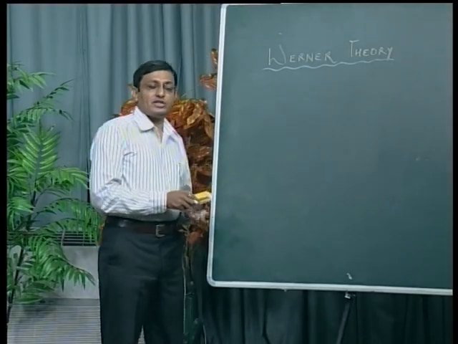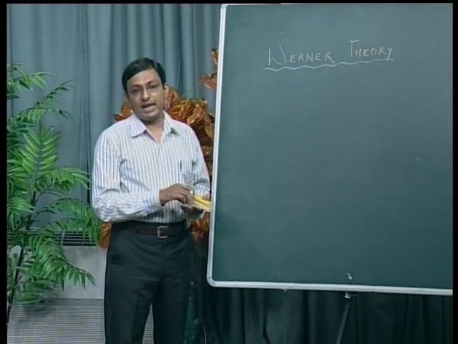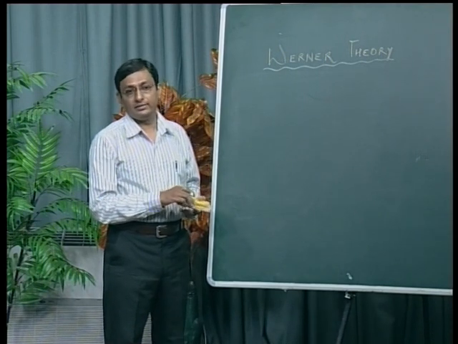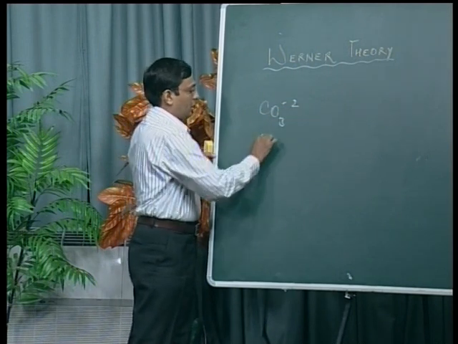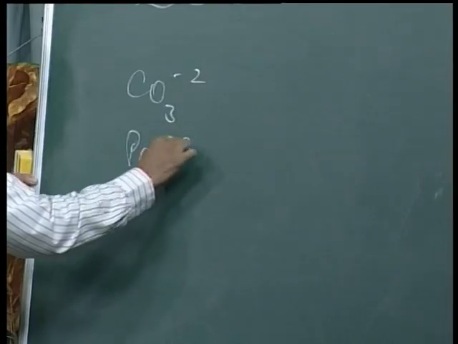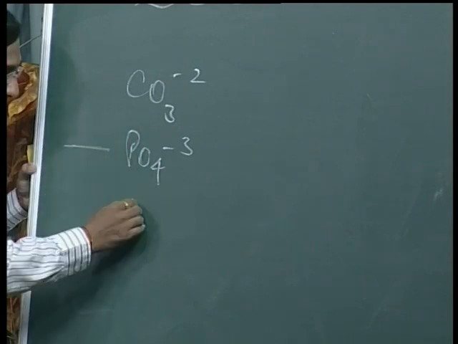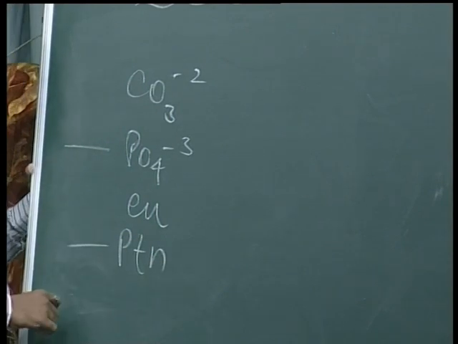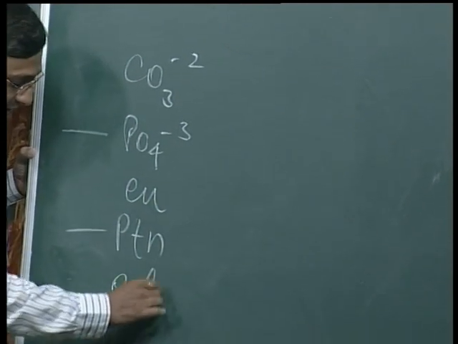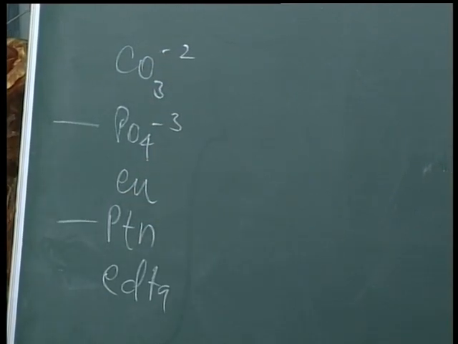The ligand which can form more than one coordinate covalent bond with any metal ion we call a polydentate ligand. All of these, such as phosphate ion, PO4 3-, is a tridentate anion ligand. Ethylene diamine symbol is here. Propylene triamine is a tridentate neutral ligand. EDTA is a hexadentate ligand. All of these will act as polydentate ligands.